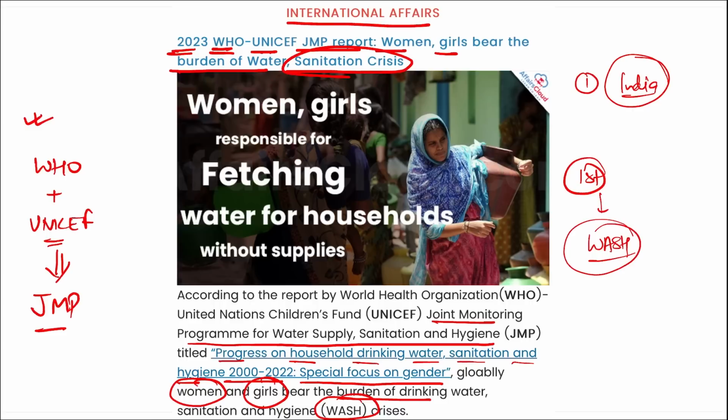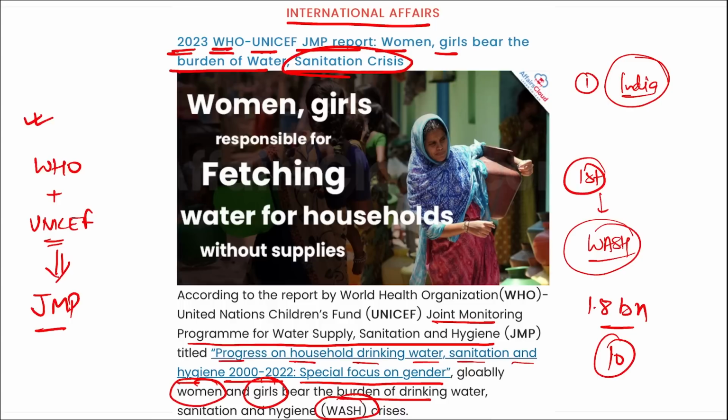What is WASH here? WASH stands for water, sanitation and hygiene. In this report, globally around 1.8 billion people live in households without water supply. Women and girls spend more than 10 times as much time fetching water as men. As I just mentioned, if we take the case of the tribals living in Rajasthan, they live in the desert, you will see the tribal women look out for water on a daily basis, and the men will go and earn for the household.